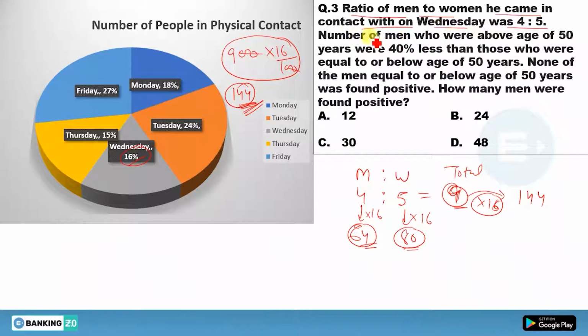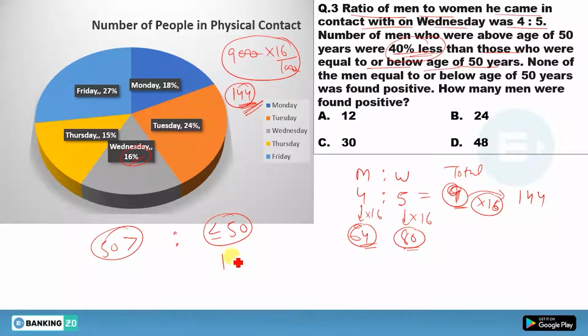Now move to the next line. The number of men who were above age 50 were 40% less than those who were equal to or below age 50 years. So there are two points here: first, below or equal to 50 years, and second, greater than 50 years. He has said there are 40% less than those who are below or equal to 50 years.